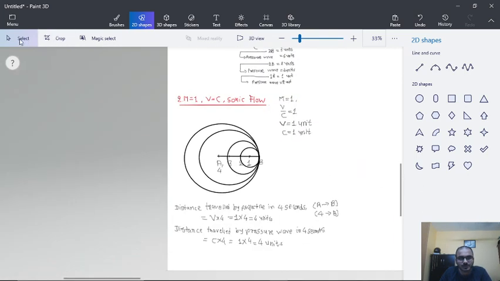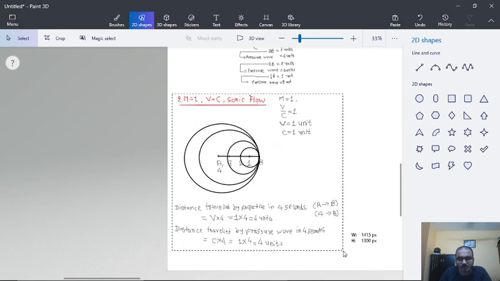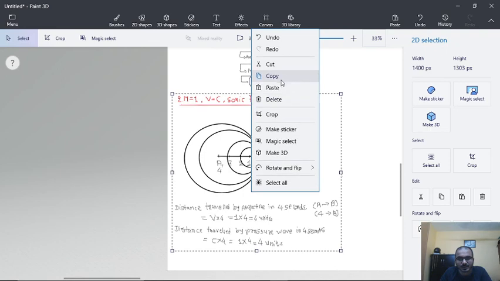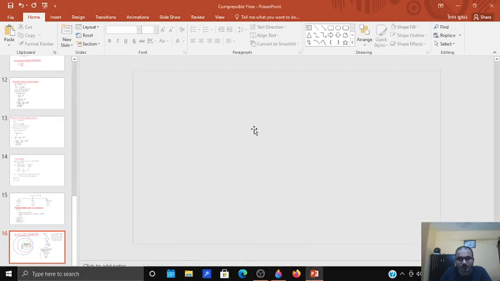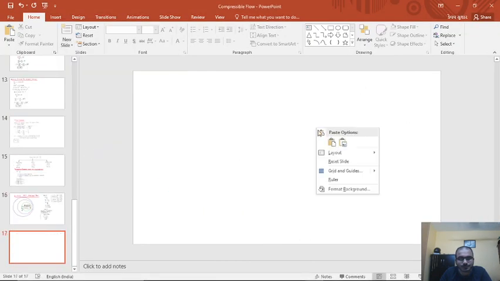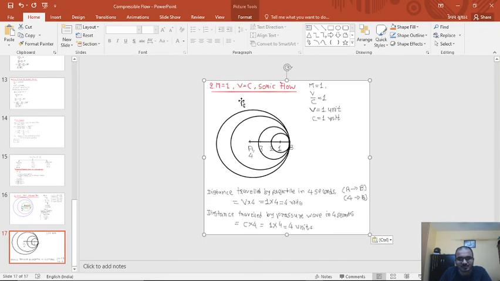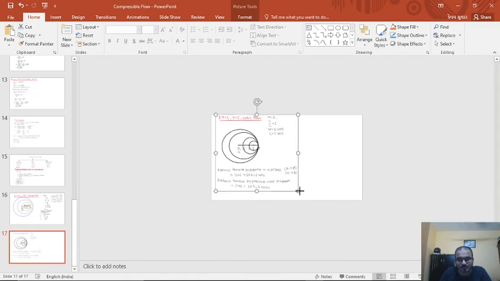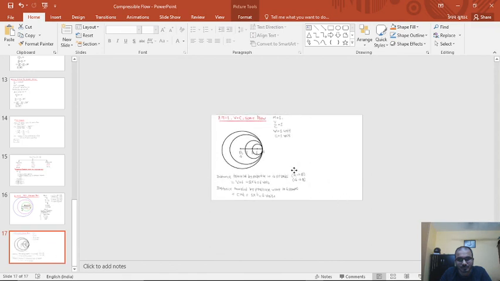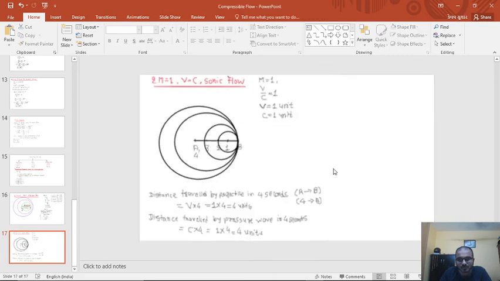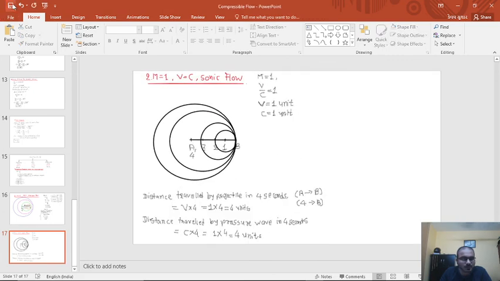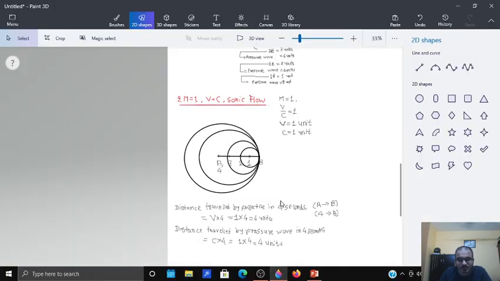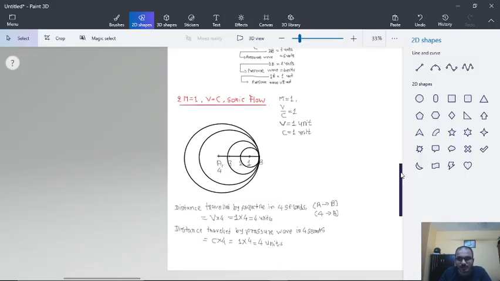So let's copy this work into our main slides. Still we are left with the third case, that is Mach number being greater than 1 and supersonic flow. So we have to end this lecture now because we don't have sufficient time to go into the supersonic flow case.